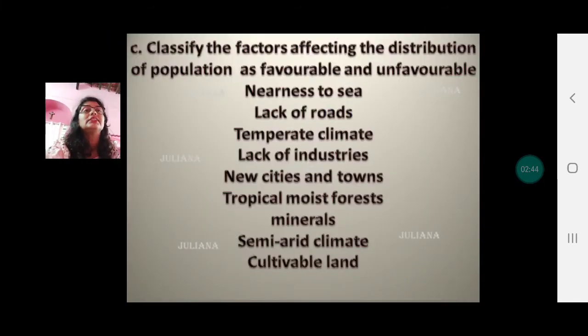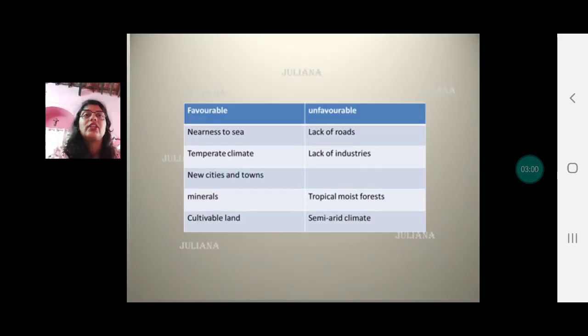Classify the factors affecting the distribution of population as favorable and unfavorable. You can definitely do this on your own. Which of these is favorable? What type of factors would you like when you buy a place? Okay, so I have done it for you. You can check your answers here.